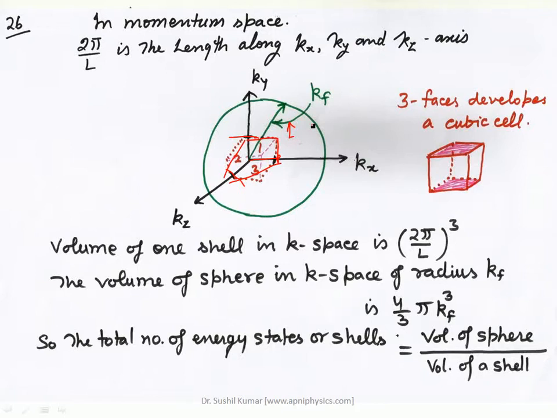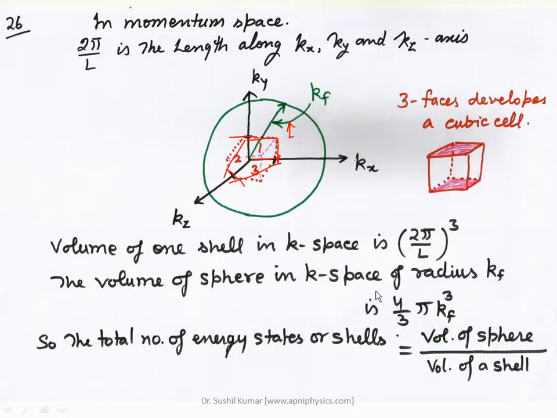So here, by using that idea, we are just trying to find out the volume of a cell, right? And that cell represents the energy state in which electrons are occupied. Now the next point: first we found the volume of one cell in k space, and that is (2π by L) cubed. And next we find the volume of the sphere in k space of radius kf.